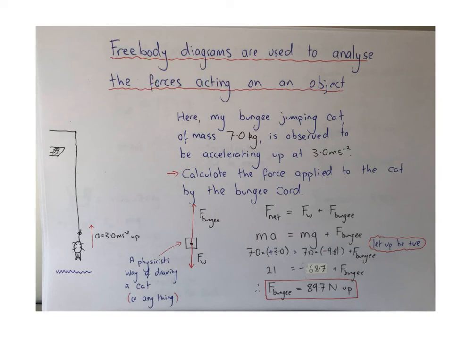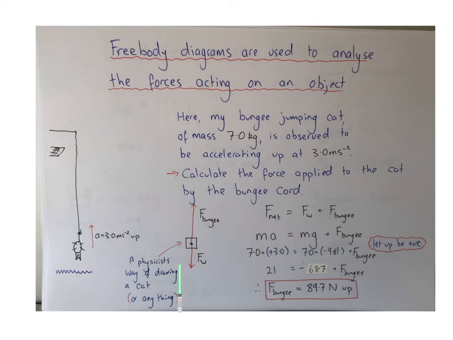So here we've got an example. I've got my cat bungee jumping. Hopefully this isn't going too far. But again, mass 7 kilos. And at this particular instant in time, the cat is accelerating upwards at 3 meters per second squared. And the question here I've got is: calculate the force applied to the cat by the bungee cord.